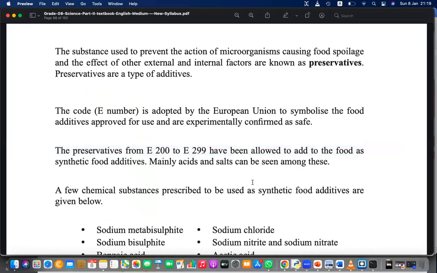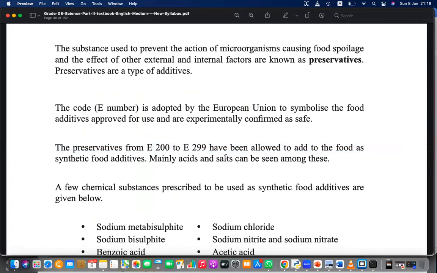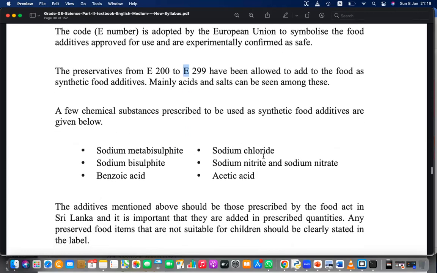Right, because it depends on the standards, SLS or ISO. Anyway, this E number symbolizes whether approved additives are being used. Basically E200 to E299 have been allowed. So these are the allowed additives to be added for the food preservation purpose, mainly acids and salts. So names are also given.